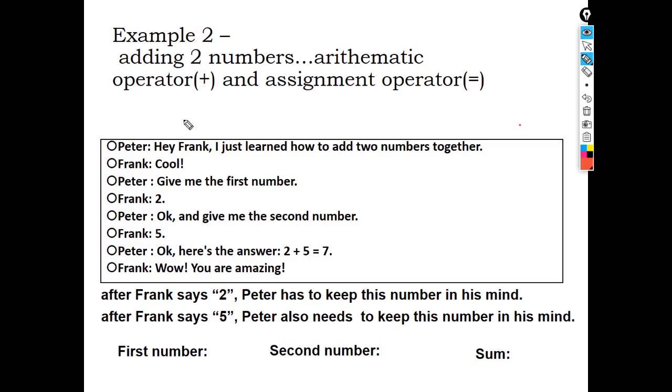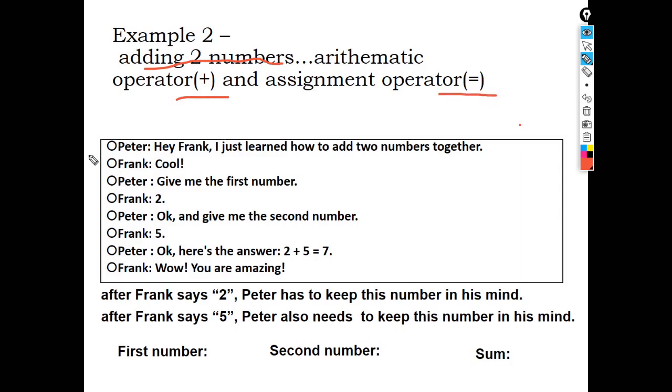Now till here you have understood the concept of identifiers, how to declare or define a variable, what the valid and invalid variable names are, the operators, the data types used in C++, how to give comments, and what the keywords are, right? Now we will add two numbers in a C++ program with the help of the arithmetic operator plus and the assignment operator equals.